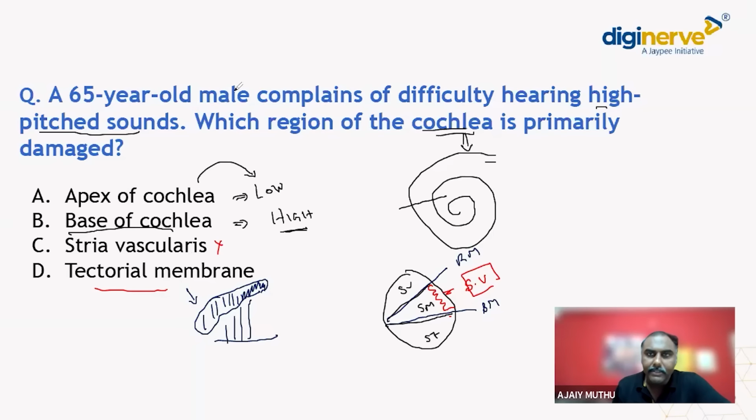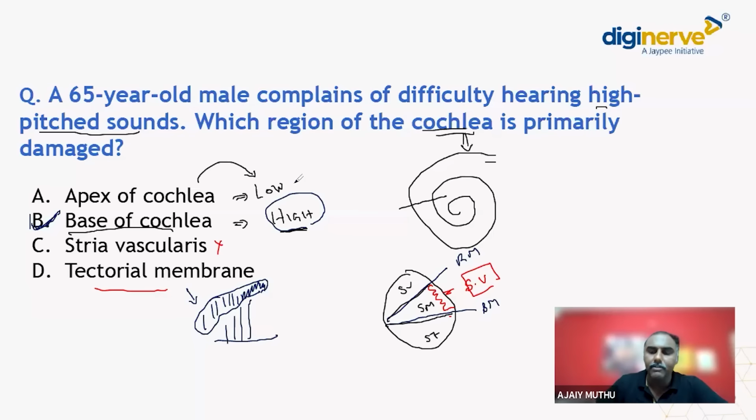But here, the patient is not having complete hearing loss. The patient is having difficulty in hearing only high-pitched sounds. So the answer is option B, base of the cochlea, and this is a repeated MCQ also. Don't forget this: the base of the cochlea is concerned with high frequency sound, and the apex is concerned with low frequency sound.